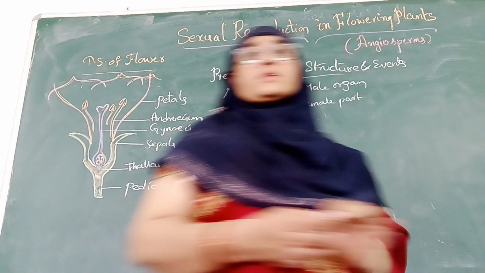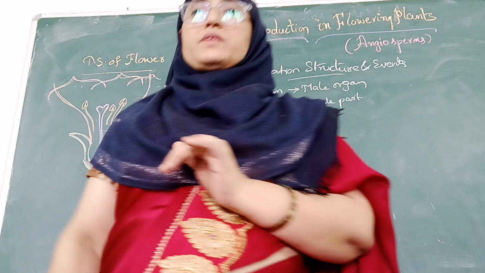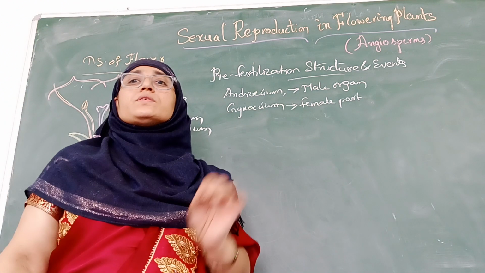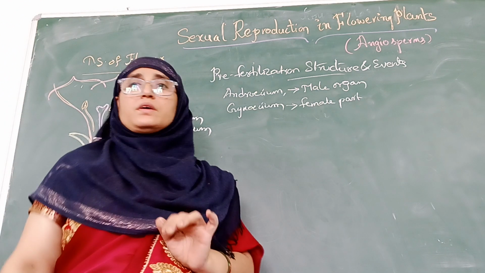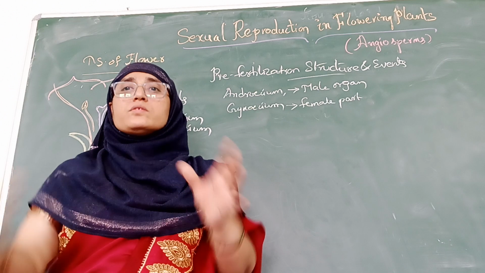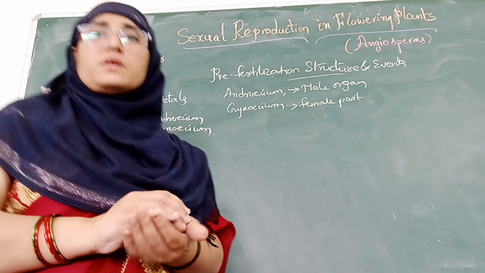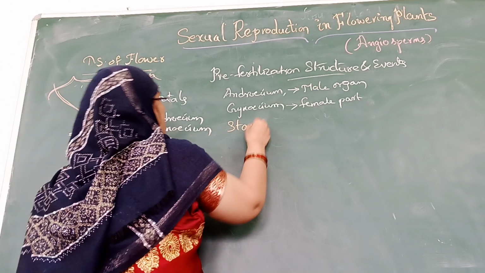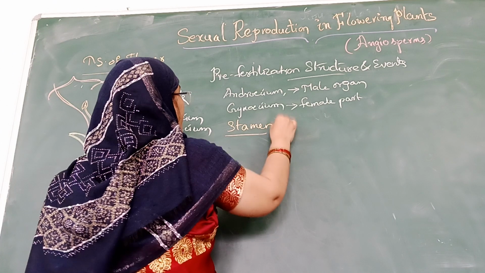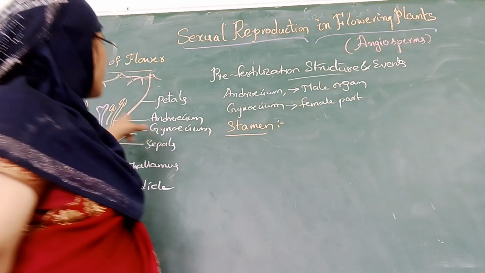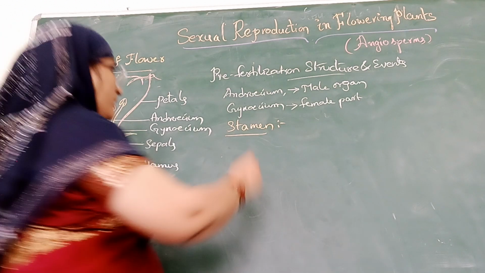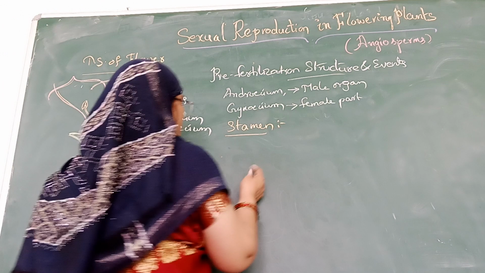Androecium is nothing but the cluster of the stamens. All the stamens together in a flower are called the androecium. So first, let's learn about the stamen. What is a stamen? Each single structure is a stamen. I will draw the stamen structure.